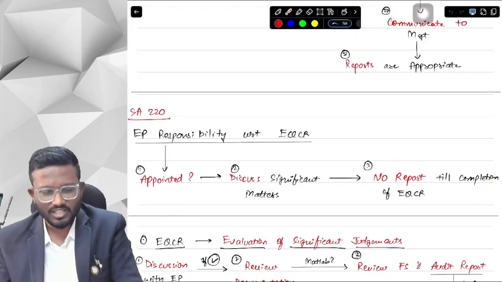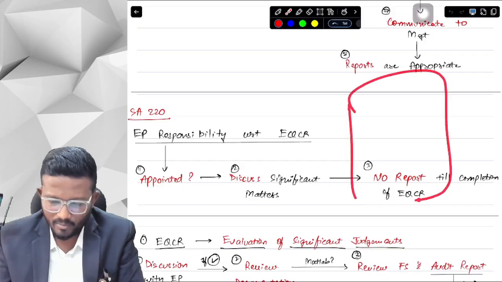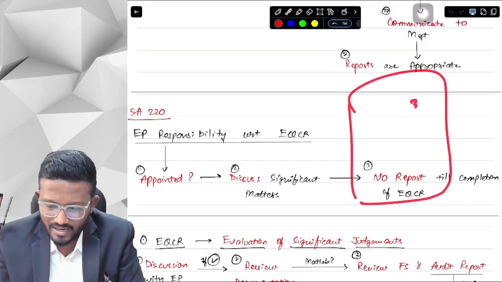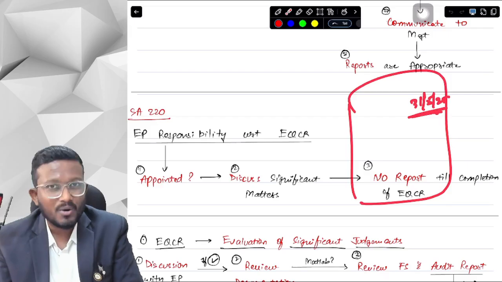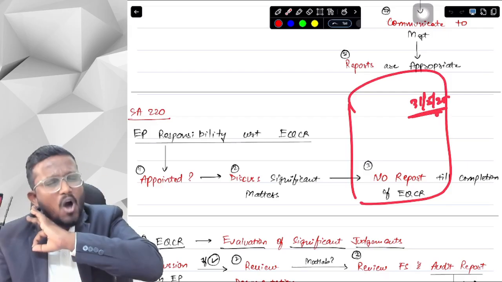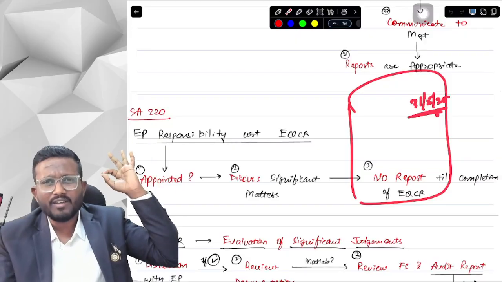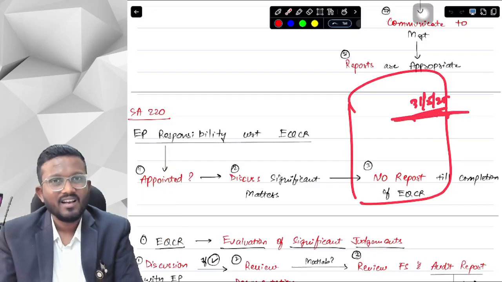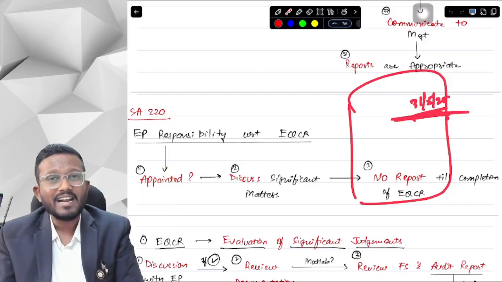But just to give you a gist, we prepare an audit report. You know about it. And in the report, we write a date. Suppose we write the date as 31st March 2025. So this date on the auditor's report signifies that we have obtained all of the sufficient and appropriate audit evidence required in this particular audit engagement as on this date. Till this date, we obtained everything that is required to give us an opinion.